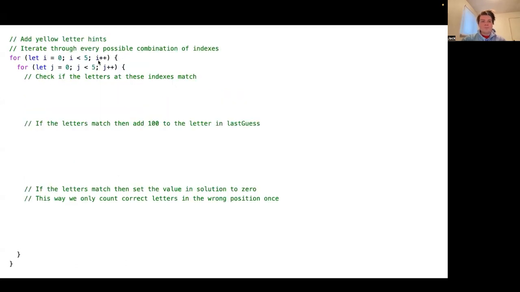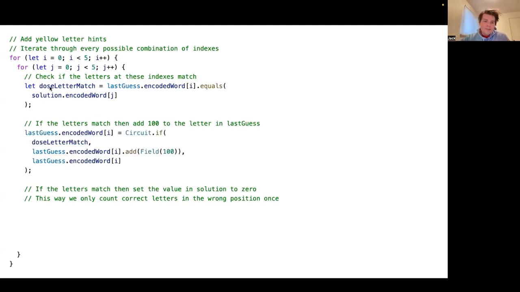The next thing that we do is add the yellow letter hints. And this is very slightly more complicated, but not a whole lot more. We're going to iterate through every combination of indexes this time. So we just have nested for loops. And we're going to check if the letters at these indexes match. So again, exact same thing, does letters match is going to be equal to true if the last guess and solution match for the I and J indexes this time. So, we'll go through step 1, step 2, and so on.